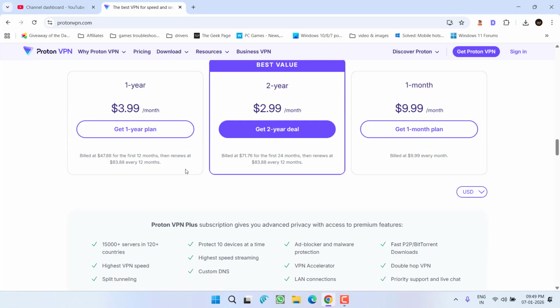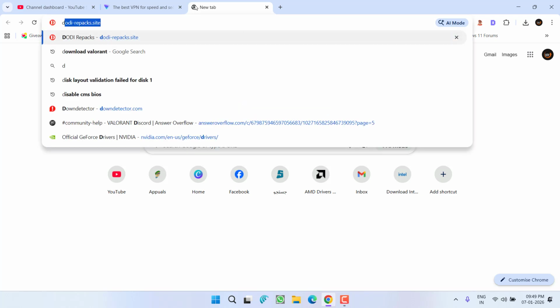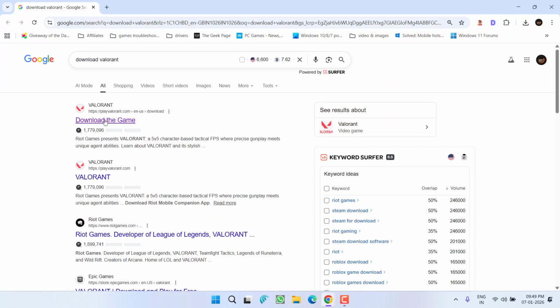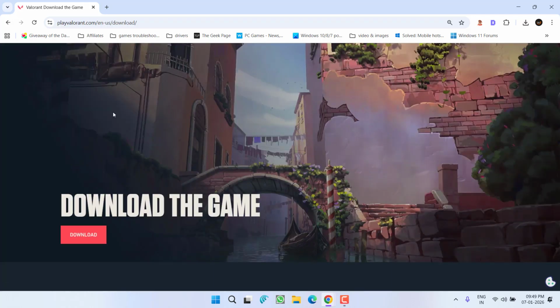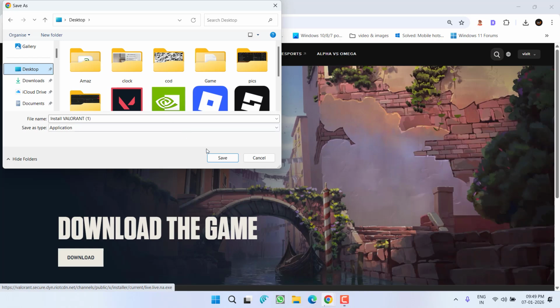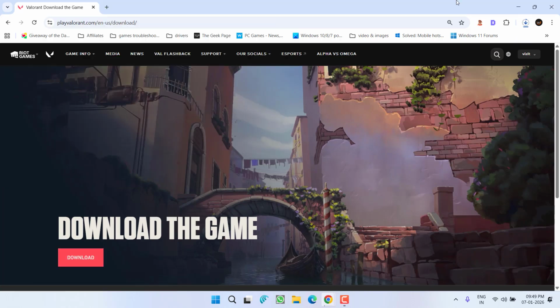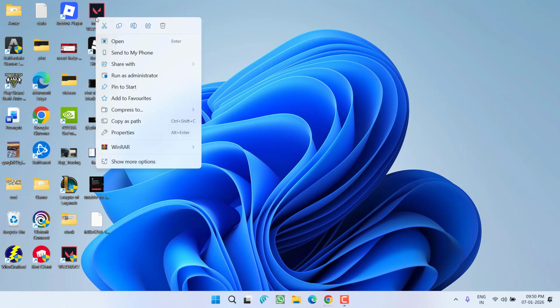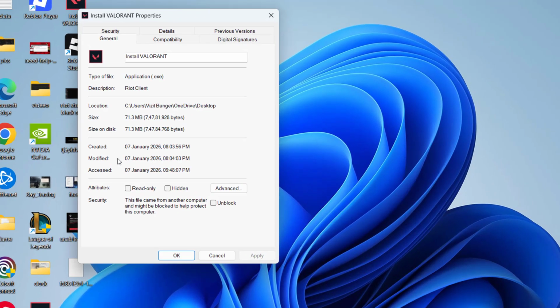Once this VPN is connected, then you need to open up the Valorant website. Here is the Valorant link. Click on the link and you will find the download link. Click on the option download to download the newest Valorant file right into your system. And once it is downloaded, you need to right click on the downloaded file, go to its properties.